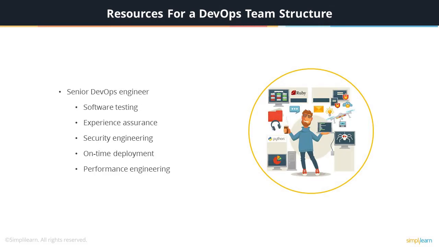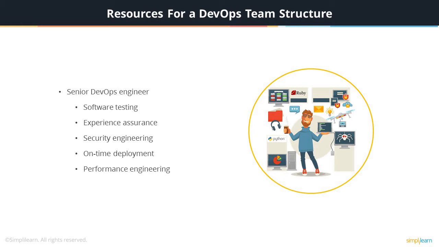Senior DevOps Engineer. Senior DevOps engineers should possess the following skills. Software testing. Although it's similar to software developing, the role is a little different as the responsibilities increase. Along with coding new requirements, they have to test, deploy, and monitor the entire process as well. Experience assurance.